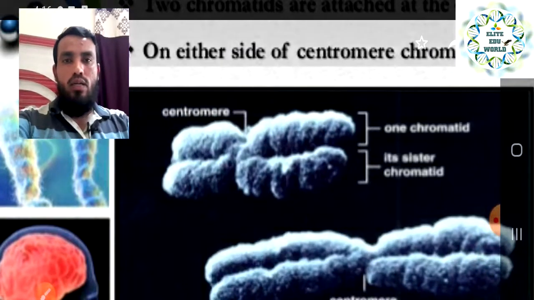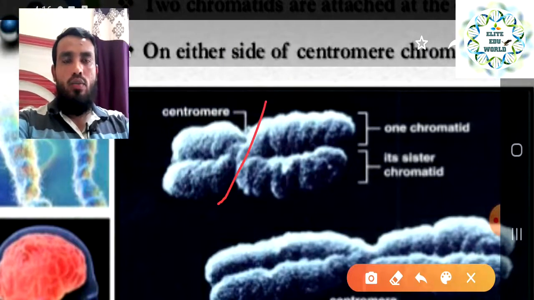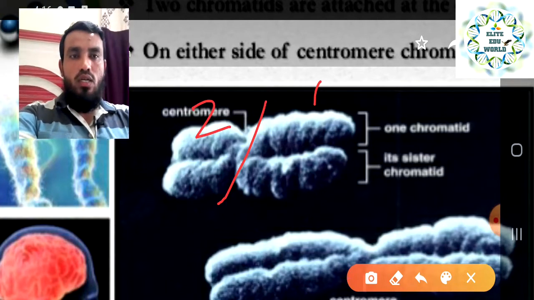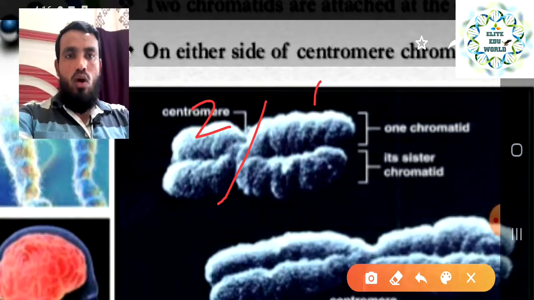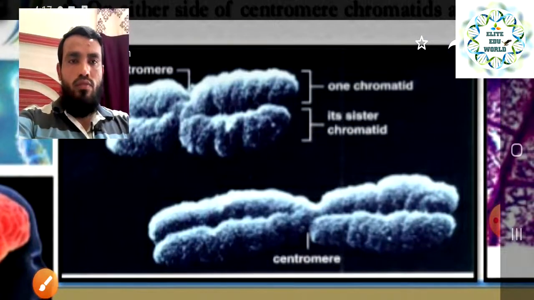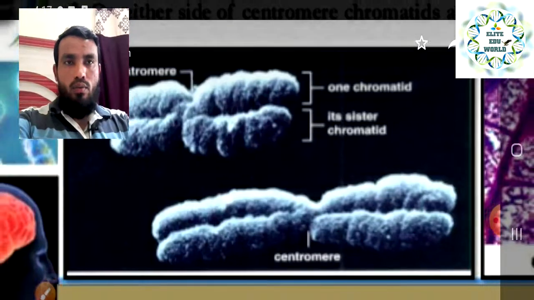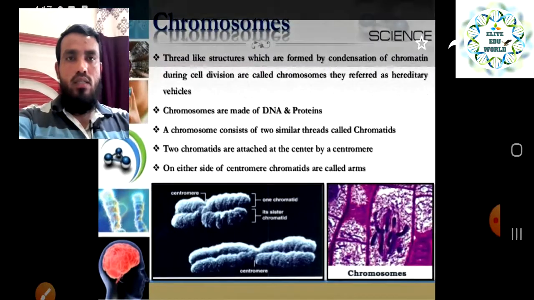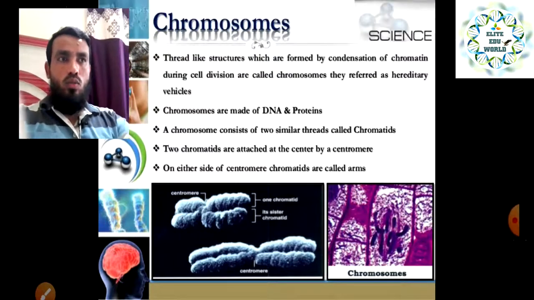This is the centromere, so this is one arm and this is the second arm. These are the arms of the chromosome. So, this is all about the chromosome. It is very important for genetic and hereditary information from parents to offspring. So, this slide is about what a chromosome is.